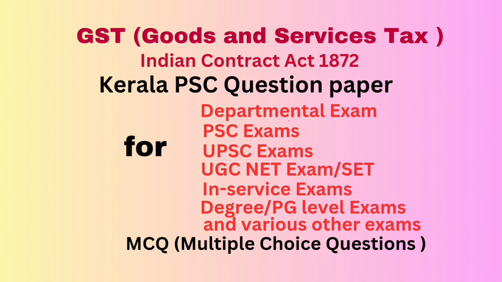Question number 86. Payment of TDS under GST is dash. Answer, through e-payment. Question number 87. A agrees to buy from B a certain horse. It turns out that the horse was dead at the time of the bargain, though neither party was aware of the fact. Is the agreement void as per Indian Contract Act? Answer, void.